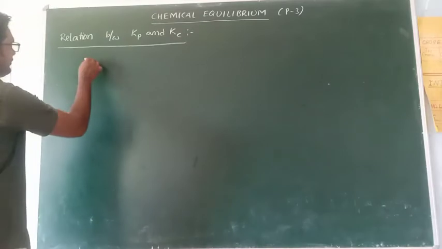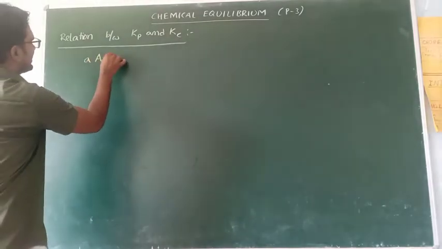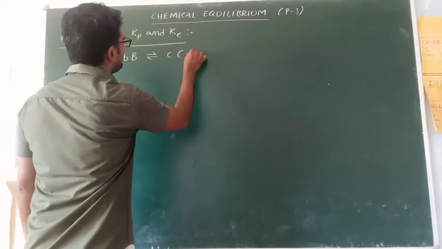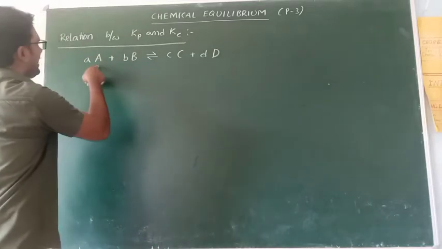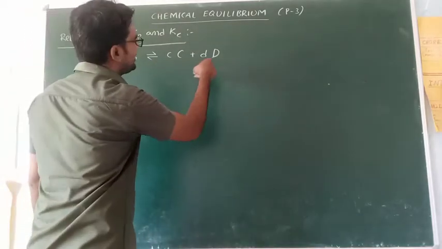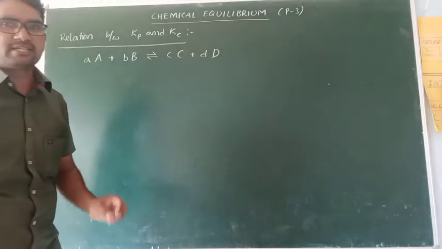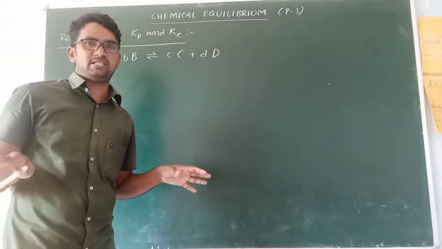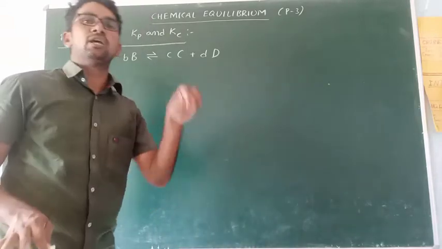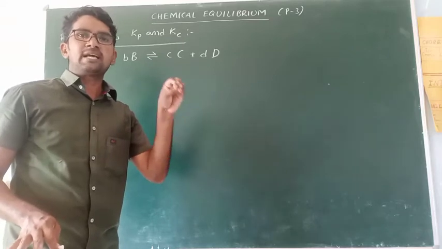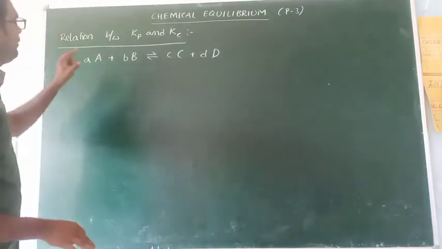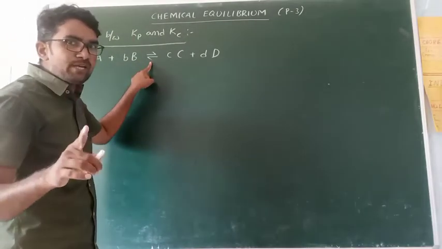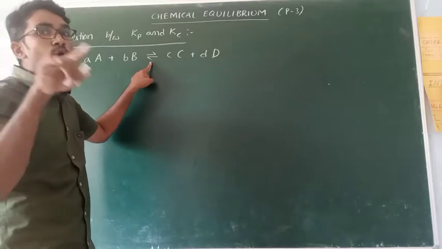Partial pressures means, for example, if you take a general reaction, aA plus bB gives cC plus dD. Say A, B, the two reactants, and C, D, the two products, are all present in the gaseous state. In some reactions, not all the reactants and products are gaseous, so only those in the gaseous state are considered. Partial pressure applies to an equilibrium reaction, which is always carried out in a closed vessel.